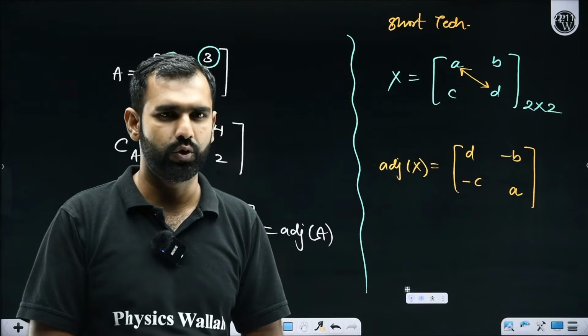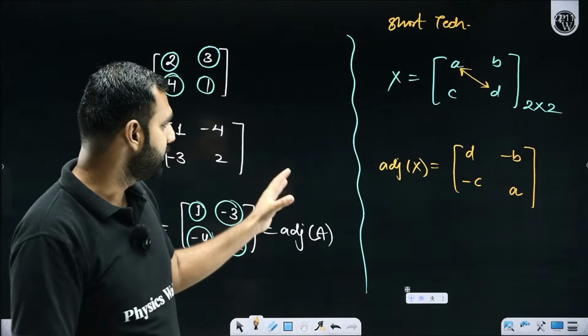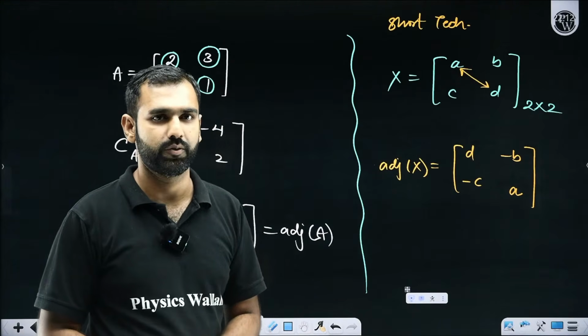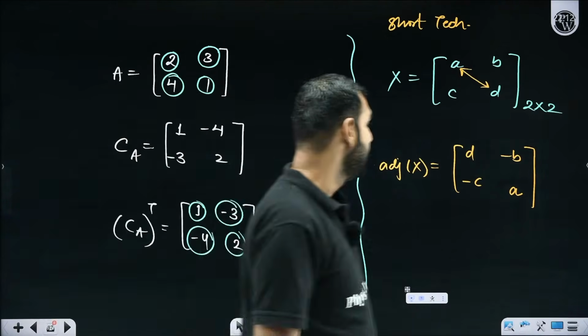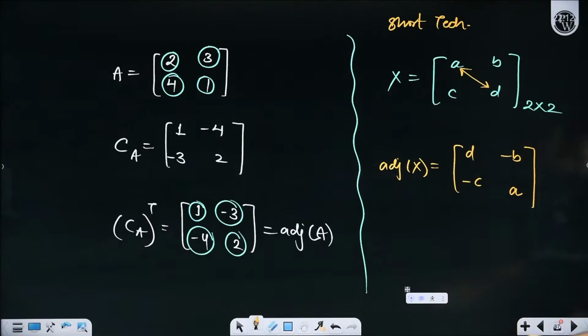Yes or no? Good to have you, Yash. Good to have you. Everybody understood this, or shall I re-explain that? All the participants, yes or no? How did I take the adjoint of a 2 by 2? Did you all get that?